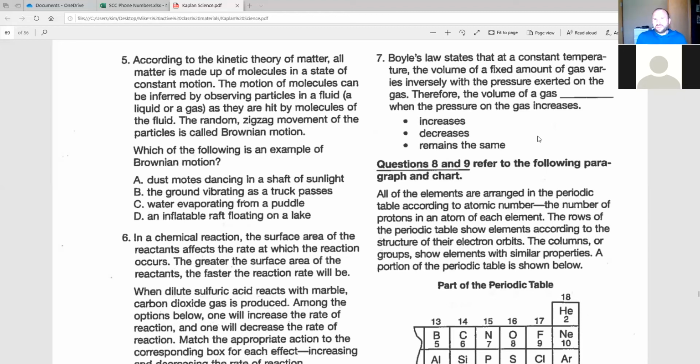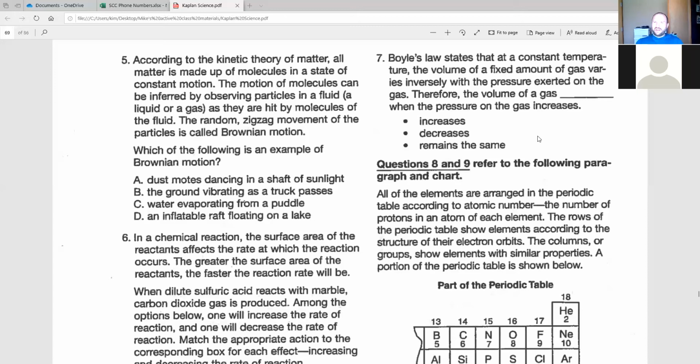Number 7 says Boyle's law states that at a constant temperature, the volume of a fixed amount of gas varies inversely with the pressure exerted on the gas. Therefore, the volume of a gas blank when the pressure on the gas increases. Okay, so a couple things here. As usual, I like to mention that when you get a question like this, it sounds harder than it is. Trust that the answer to the question is in there. It's not like some kind of knowledge that you have to have remembered or be able to pull out of the back of your brain. It's all there for you.